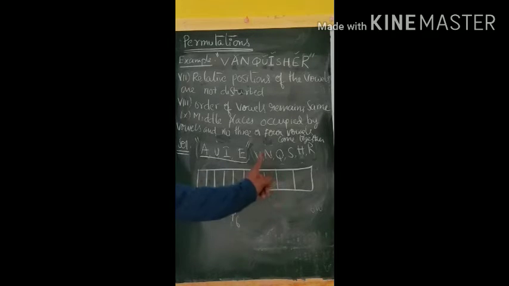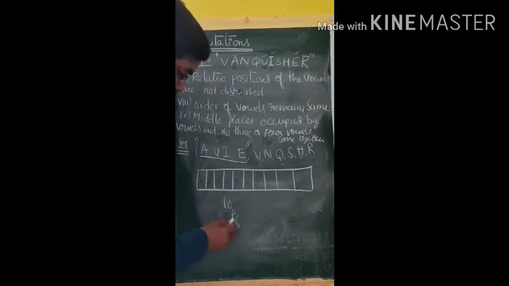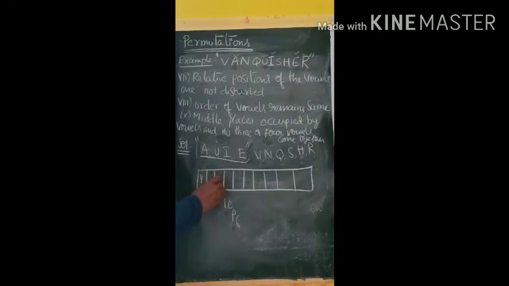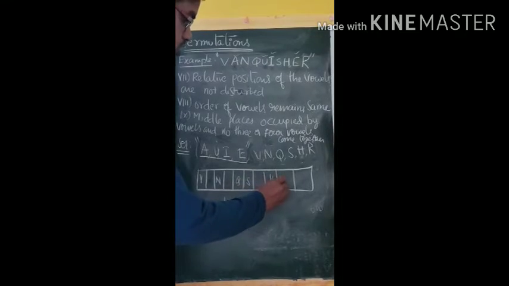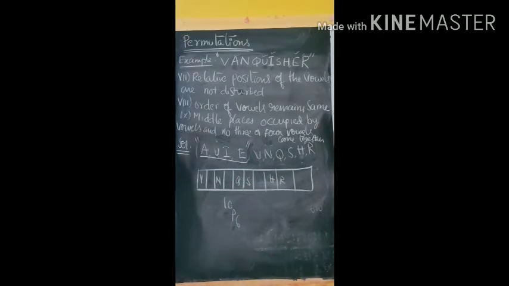10P6 ways you can arrange these 6 consonants first. Because 10 places and 6 objects, we can arrange them in 10P6 ways. Now in each arrangement, so one of the arrangements I will take out of the 10P6 arrangements, V, N, Q, S, H, R.